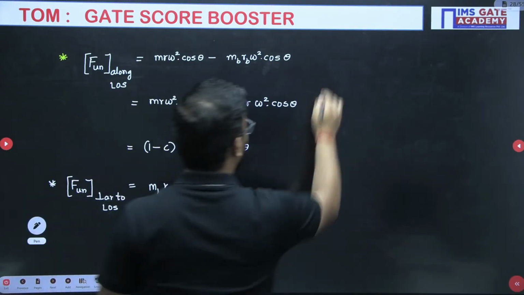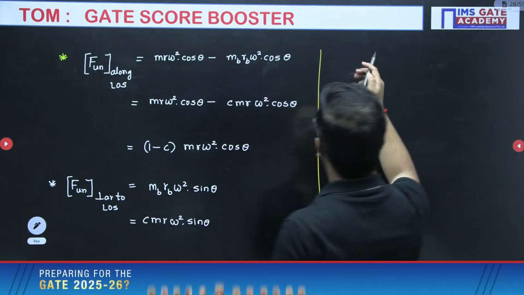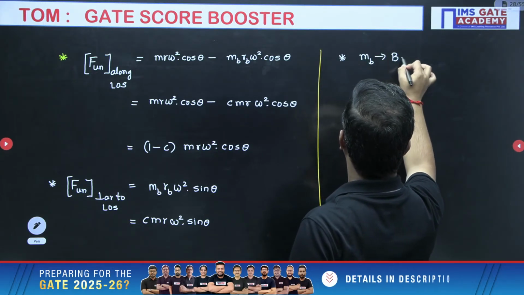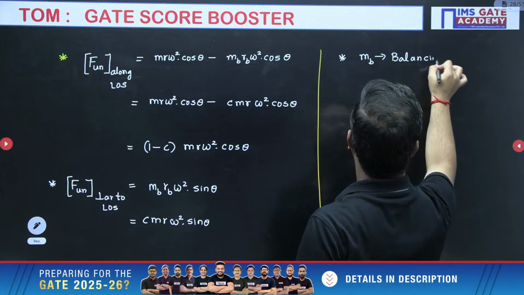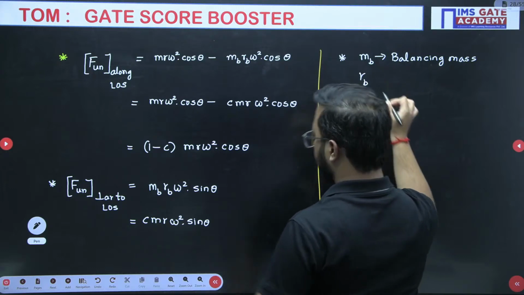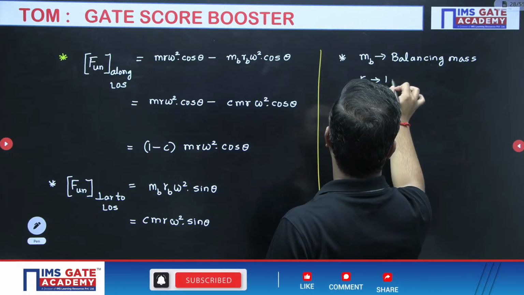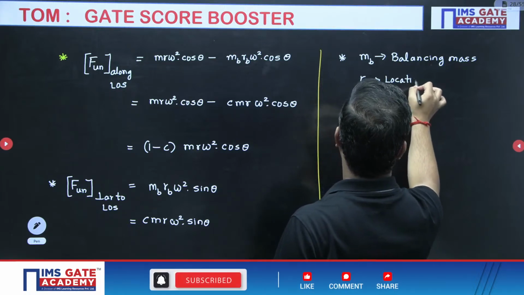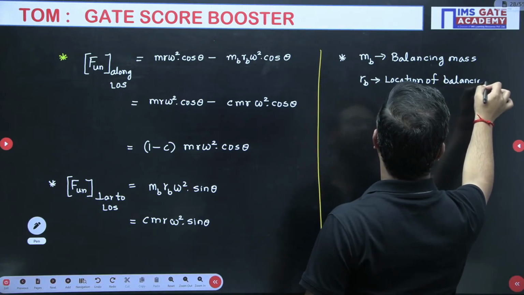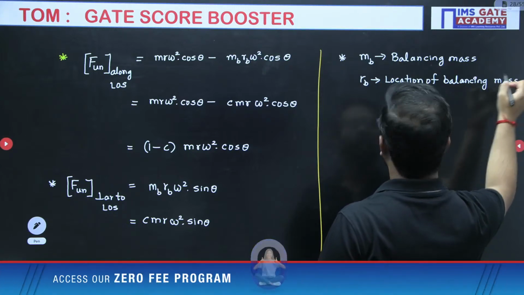Please keep in mind here that MB is the balancing mass, RB is its location. And what is M?